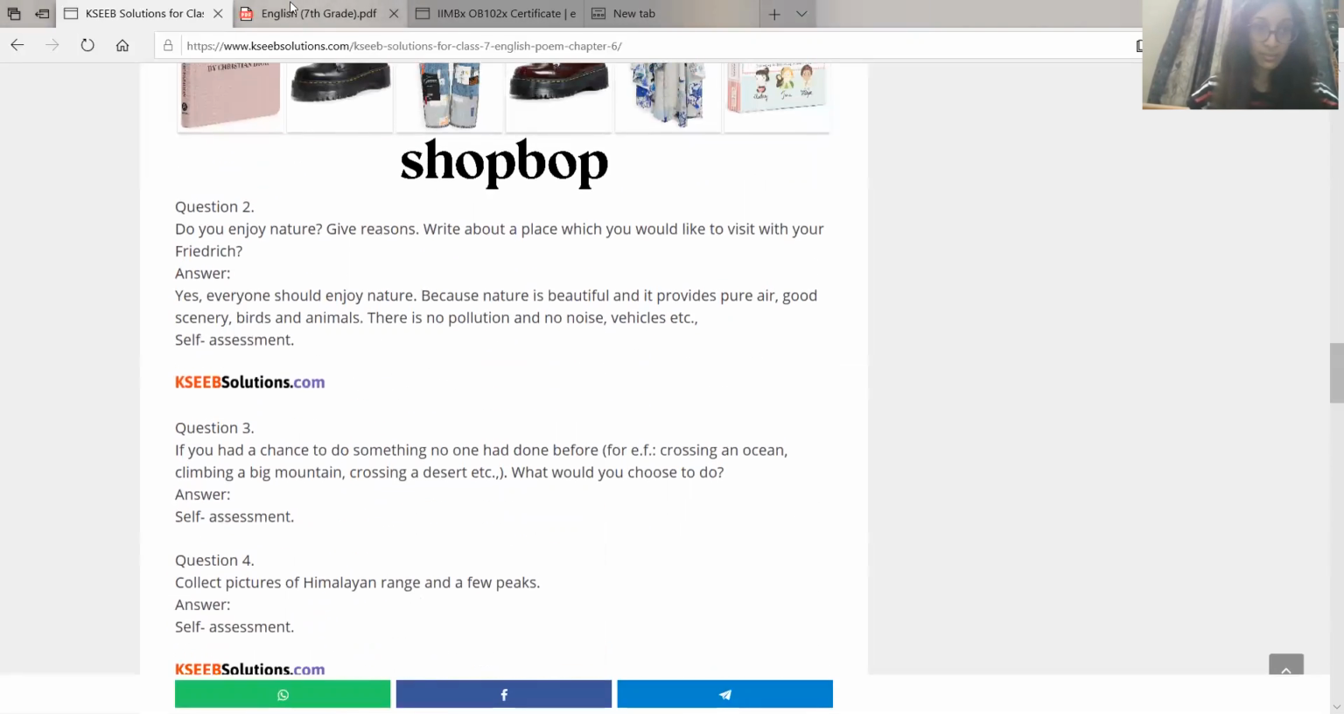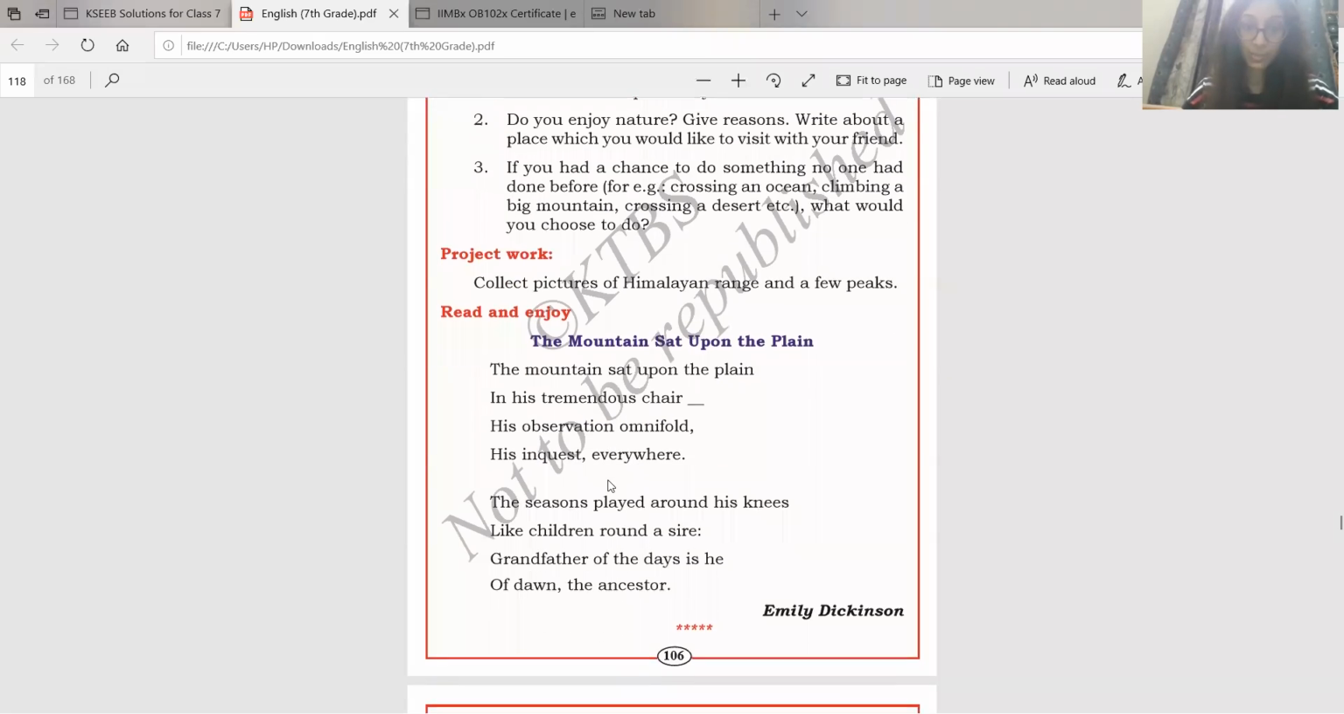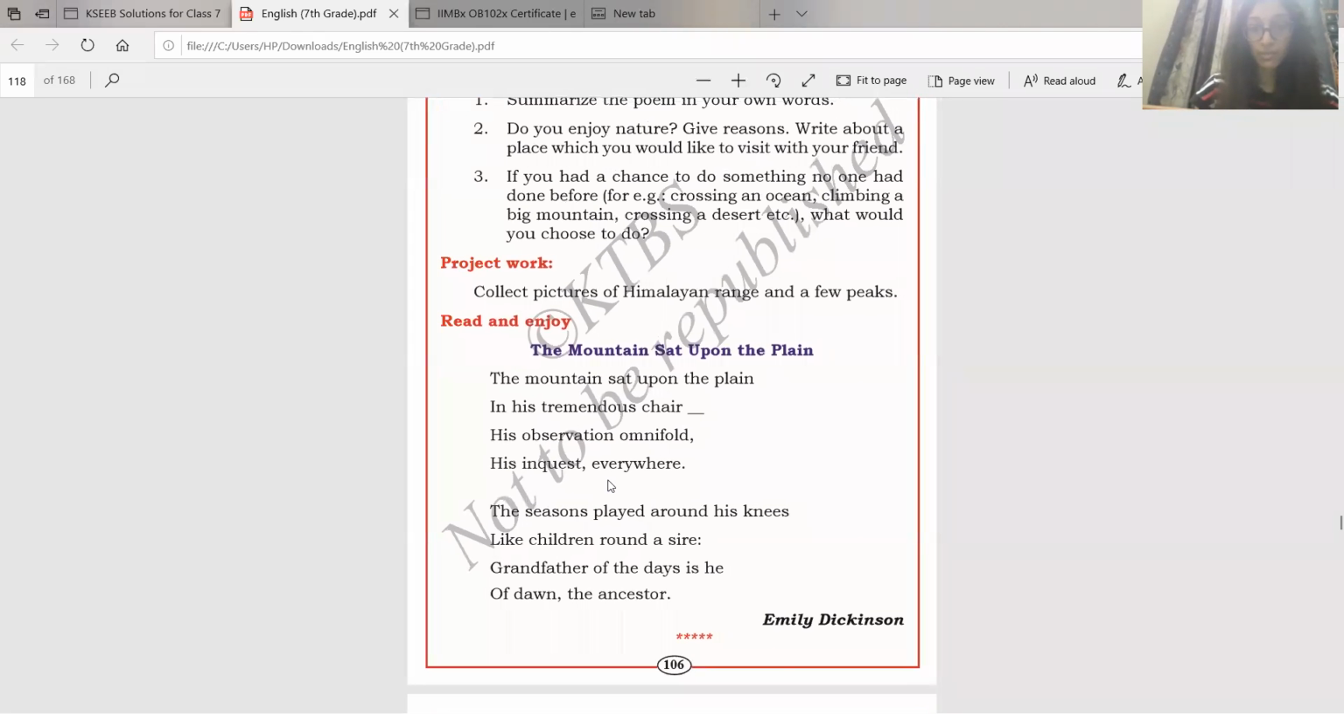We are done with today's poem. We will once go through this small poem here. The mountain sat upon the plain in his tremendous chair, his observation omnifold, his inquest everywhere. The seasons played around his knees like children round a sire. Grandfather of the days is he, of dawn the ancestor. This poem is written by Emily Dickinson.